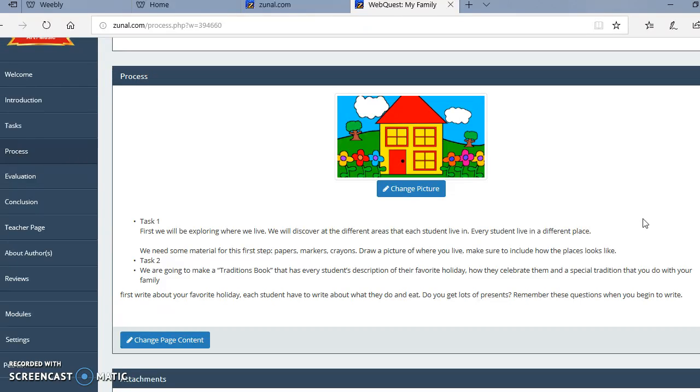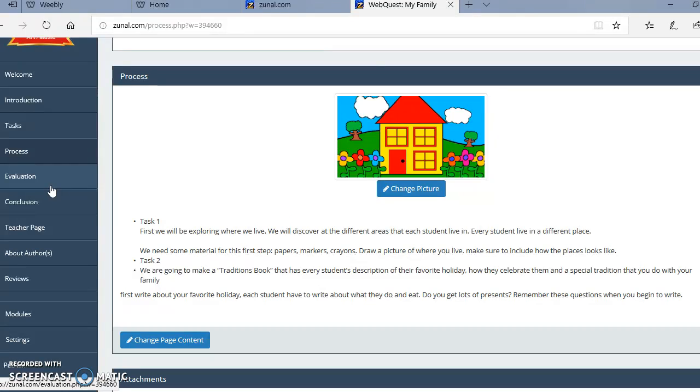And they'll also write a tradition book of each family, what holidays they celebrate, and why they celebrate that holiday, what kind of things they do at that holiday, what they eat, how they dress, those kinds of things.